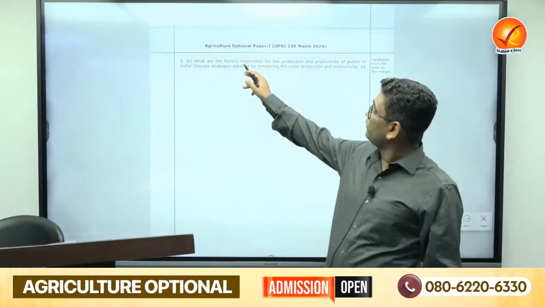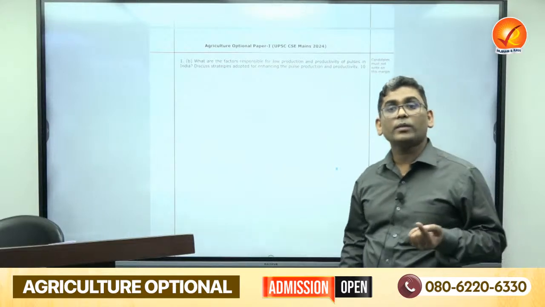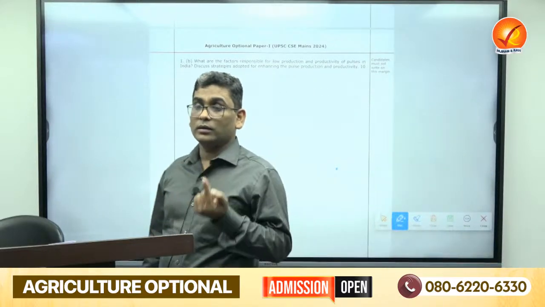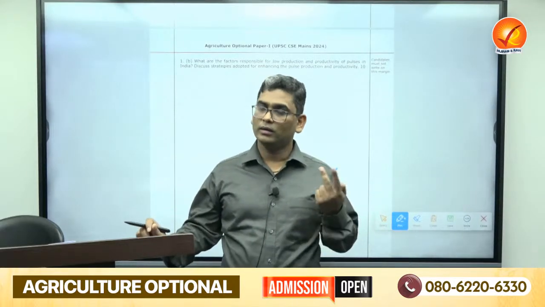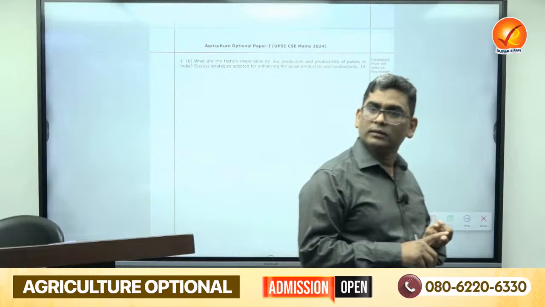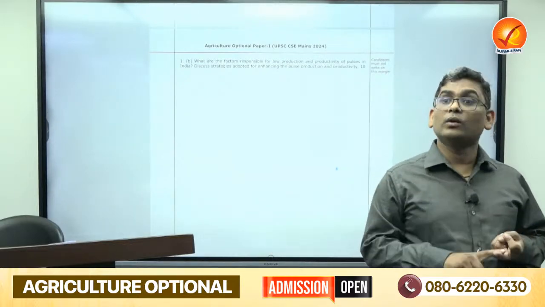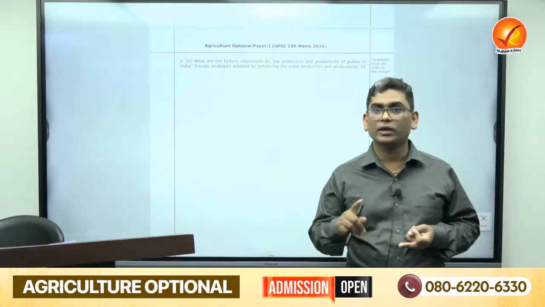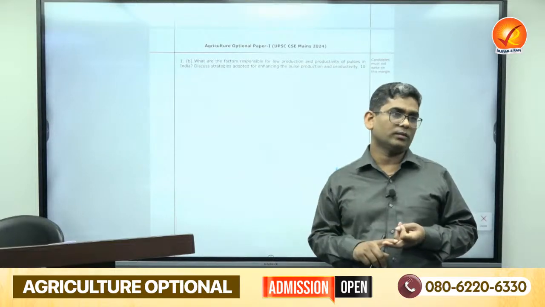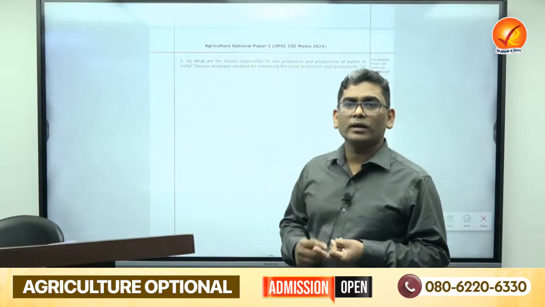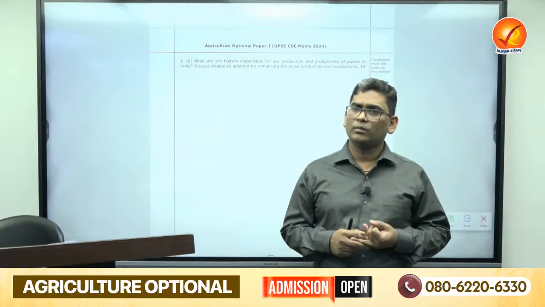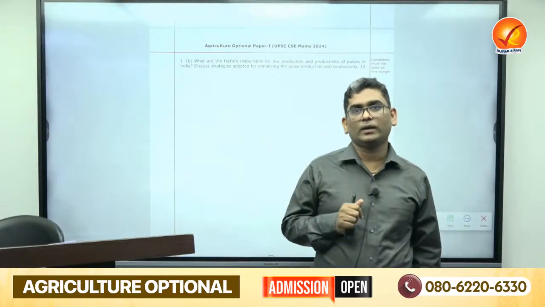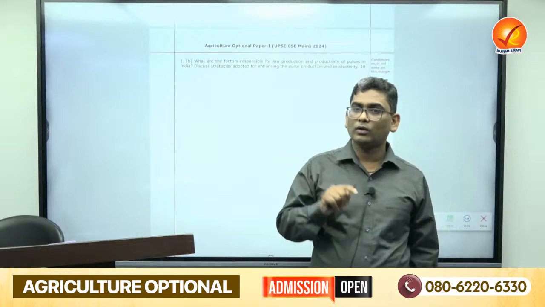So what is our question? Factors responsible for low production. The first factor: you know that pulses are a dryland crop, so there are climatic vagaries. Second, their productivity itself is low as compared to cereals or horticultural crops, that's why farmers are not choosing them. Third, research and development is very less. In very few pulses are hybrids available; ICPH8 was the first hybrid developed by ICRISAT. Most of the time only varieties are there in the case of pulses, so research and development is low.